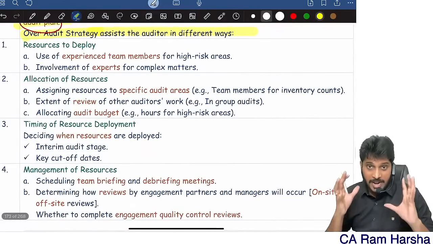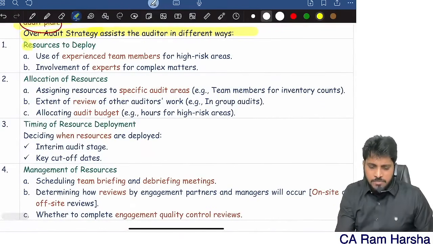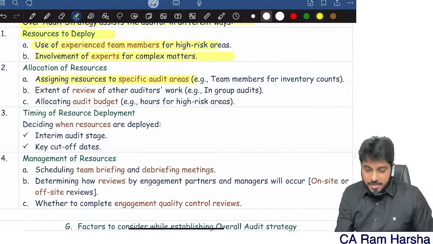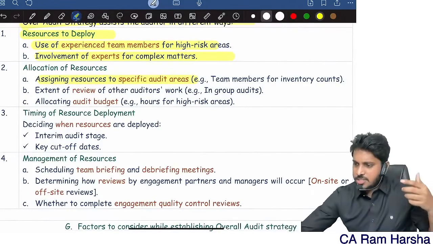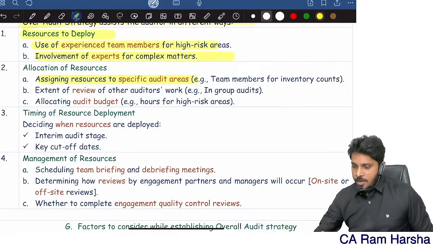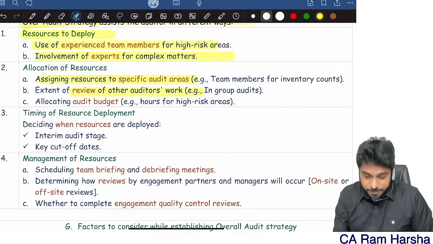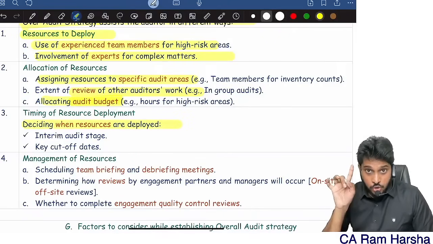Overall audit strategy assists the auditor in various ways. How will strategy help the auditor? Strategy will help me to identify resources to deploy, use of experienced team members, involvement of experts on complex matters, assigning resources to specific audit areas, review of other auditors' work, allocating the audit budget, deciding when the resources are to be deployed.